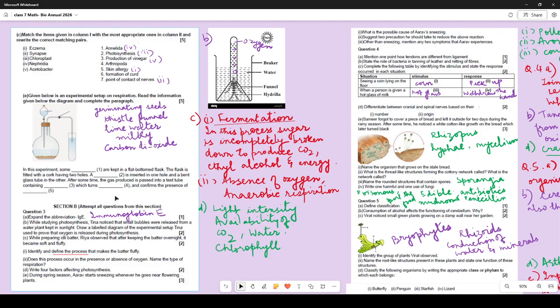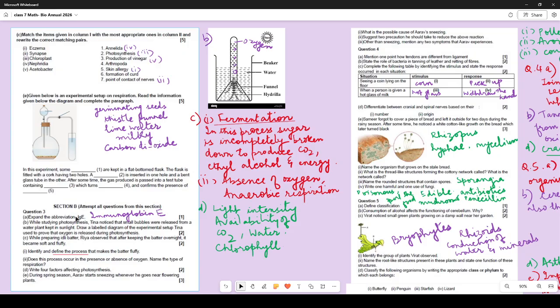Now let us look at this setup and see what are the fill in the blanks over here. Some germinating seeds are kept in a flat bottom flask. The flask is fitted with a cork having 2 holes. A thistle funnel, this is called a thistle funnel, is inserted in one hole and a bent glass tube in the other. After some time, the gas produced is passed into a test tube containing lime water. This is lime water, which turns milky, and this confirms the presence of carbon dioxide. So these are the blanks. These are the words with which you should have filled the blanks.